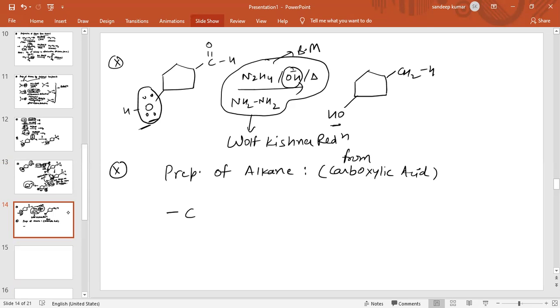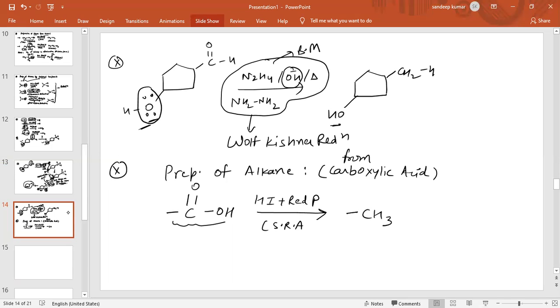If it is carboxylic acid, then we should use a strong reducing agent, and we know HI in presence of red phosphorus acts as a strong reducing agent. So it converts carboxylic acid directly into alkane. Removal of oxygen and addition of hydrogen takes place.